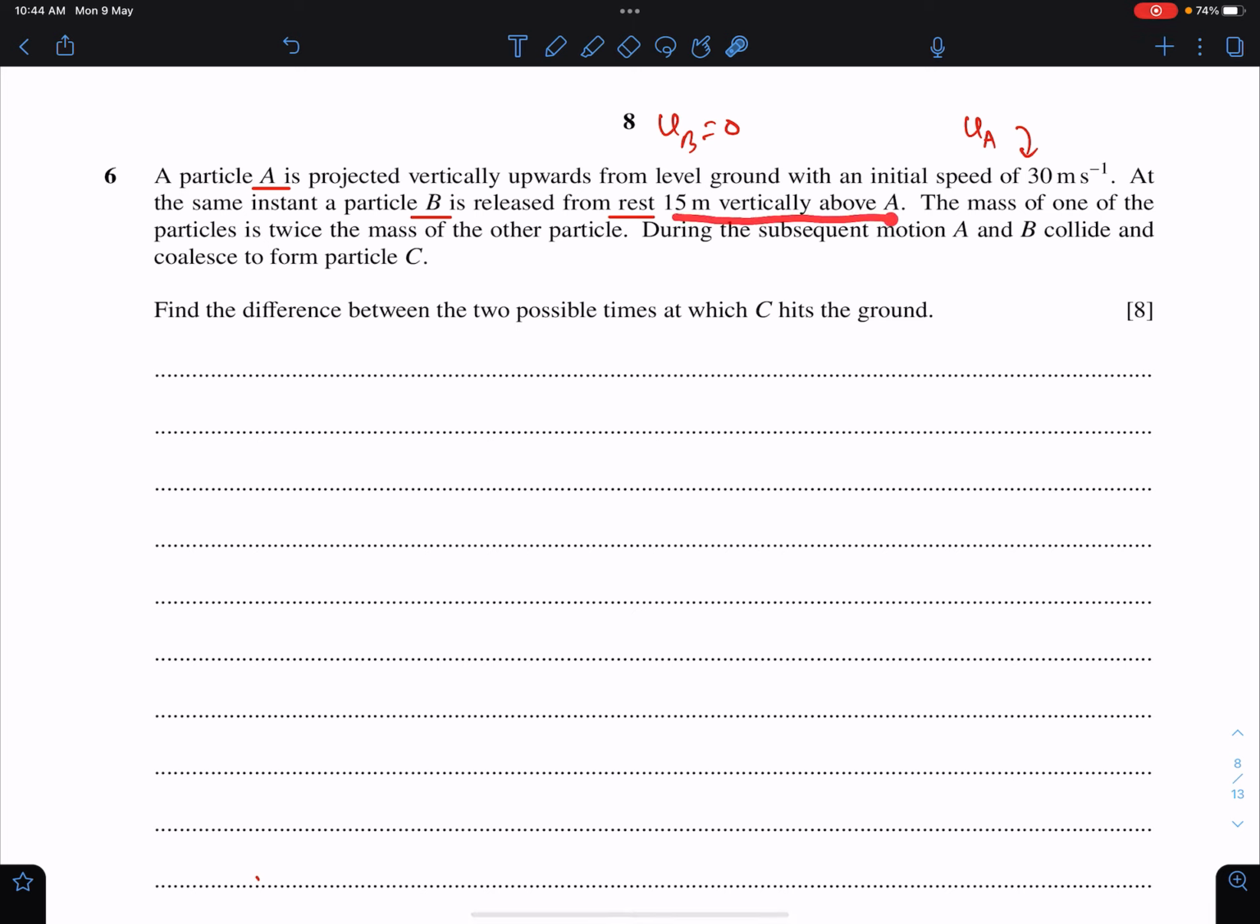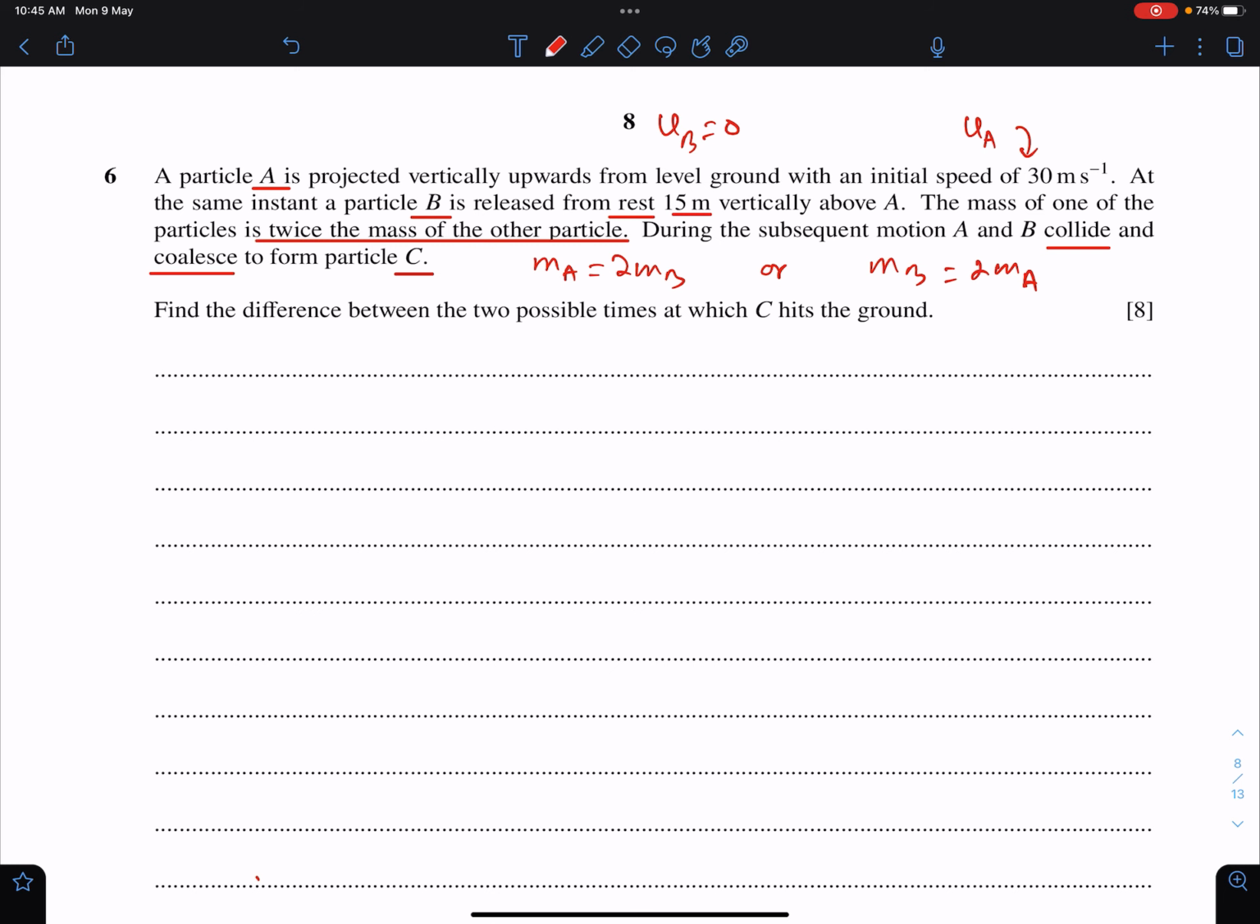15 meter vertically above A. This is the height of B from ground. The mass of one of the particles is twice the mass of the other particle. This means two possible situations. Maybe mass of A is twice of mass of B, or mass of B is twice of mass of A. During the subsequent motion, A and B collide, and coalesce to form particle C.